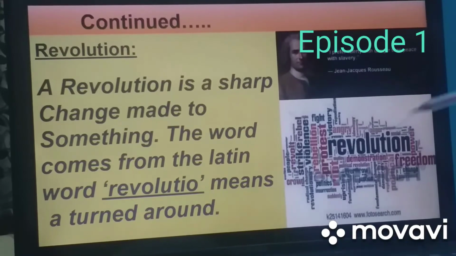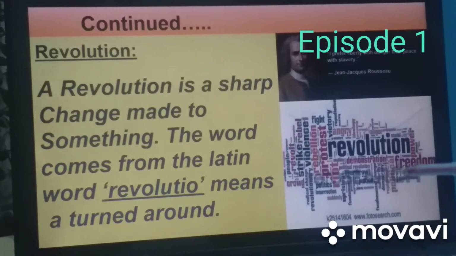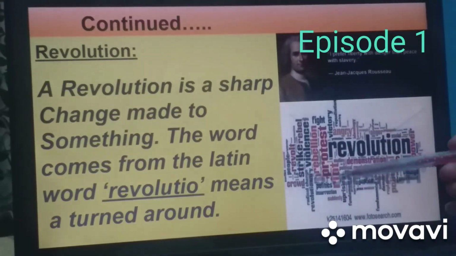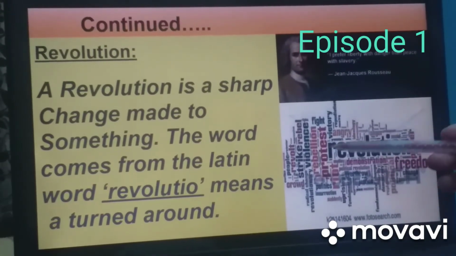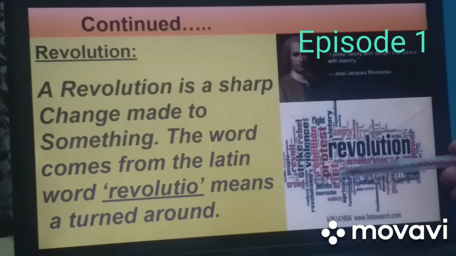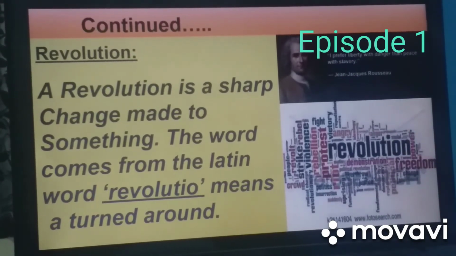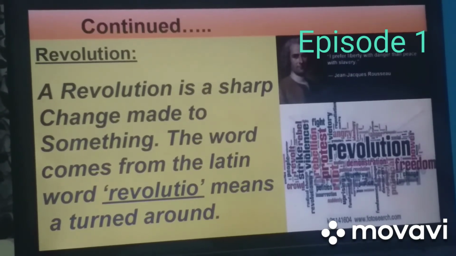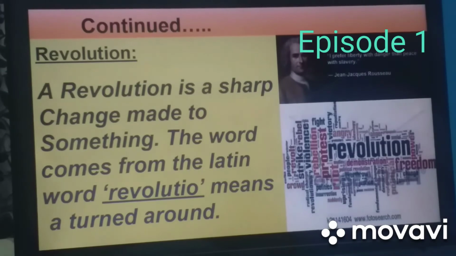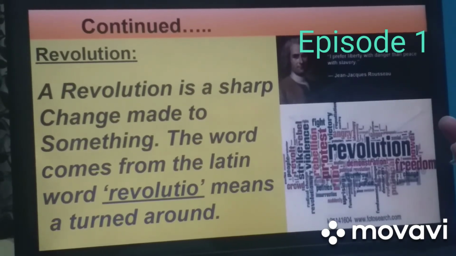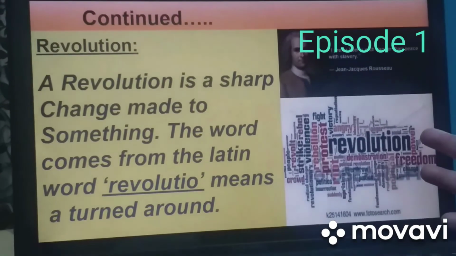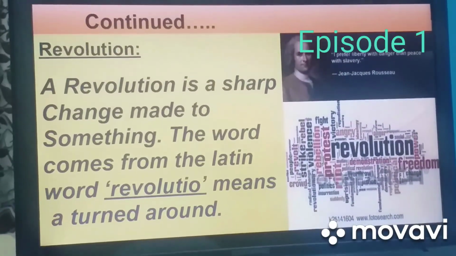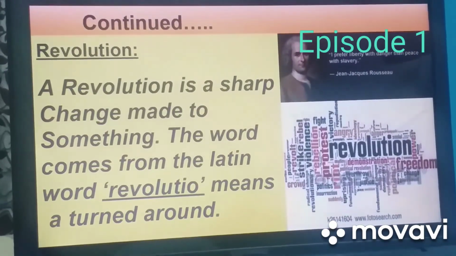Here children, you can see the term revolution is associated with a number of words. You can see like protest, rebellion, strike, rebel, demonstrations, freedom, overthrown. So all these are the associated words of revolution in its vast meaning. So it is a vast word with vast meaning. Now we will move